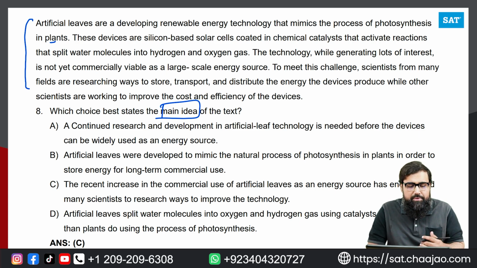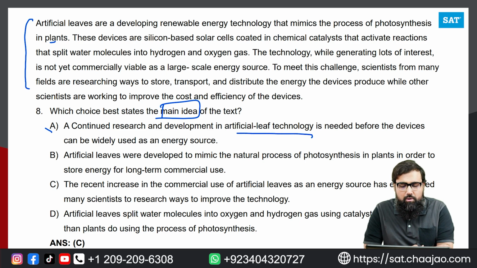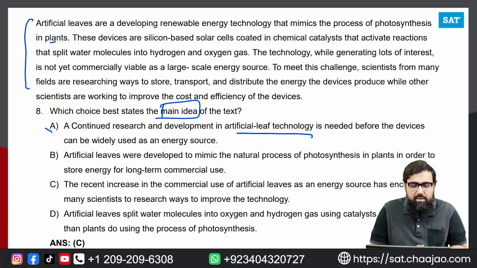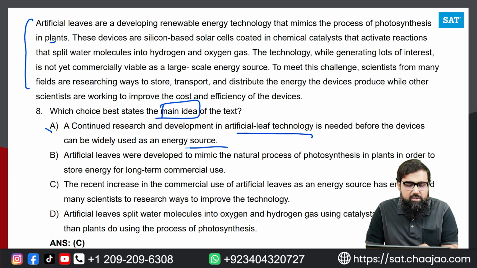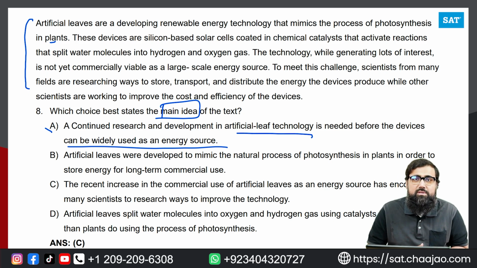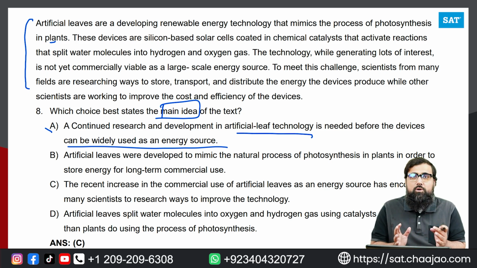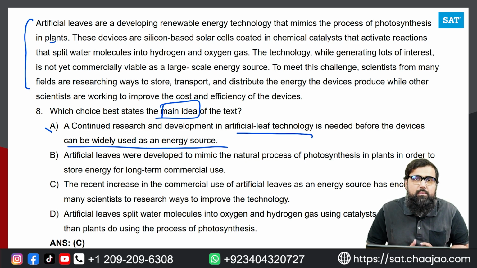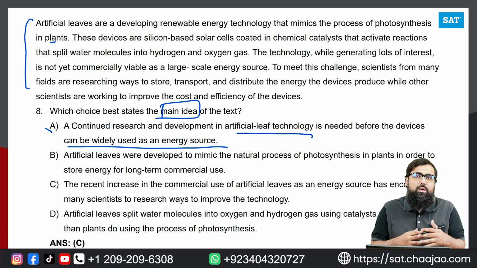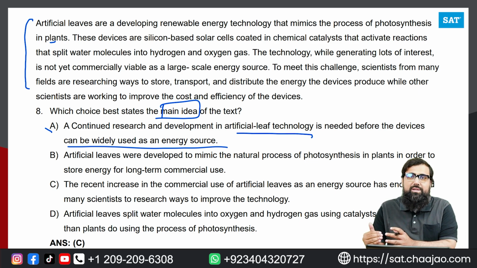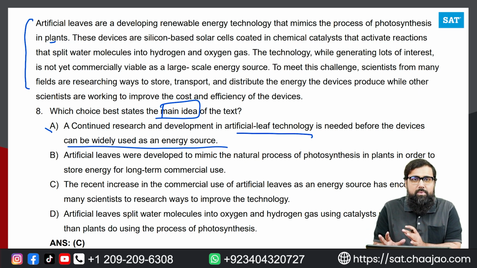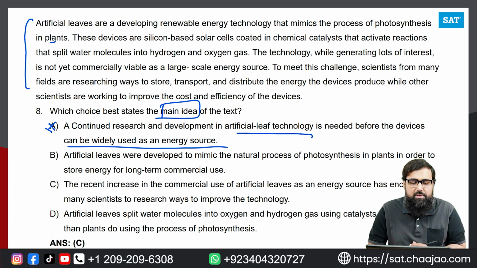So if you look at option A, it says continued research and development in artificial leaf technology is needed before the devices can be widely used as an energy resource. Now it's not the problem of research, and we don't know how much research we need. That's not what the passage is talking about. The passage is talking about the fact that currently it is not viable. Now how will it be viable? What are the things that can be done to make it viable? That is something that they're studying, right? So how long the research can take is not mentioned over here. So that is why we are not going to take option A as the answer.